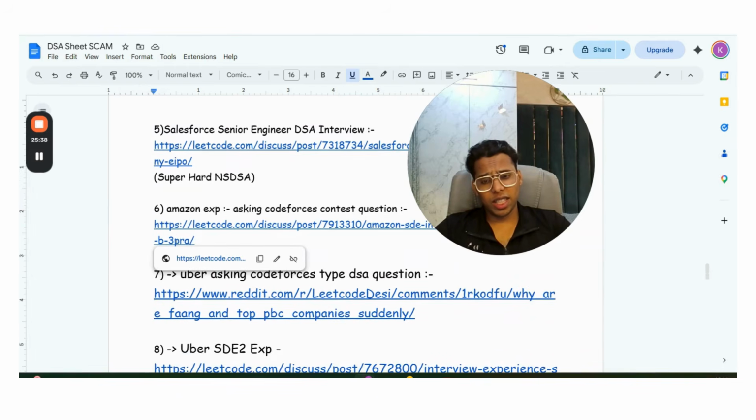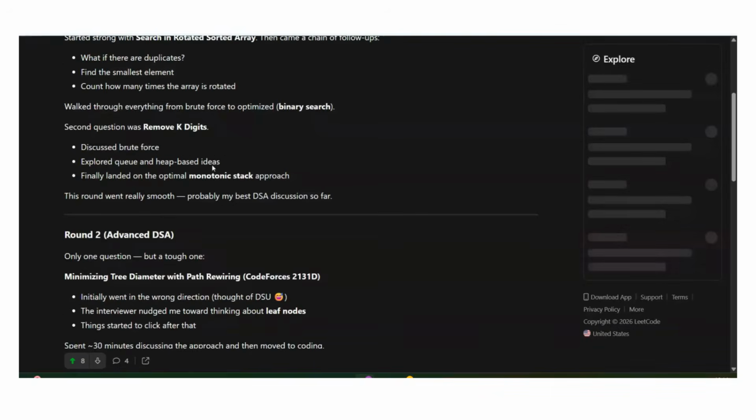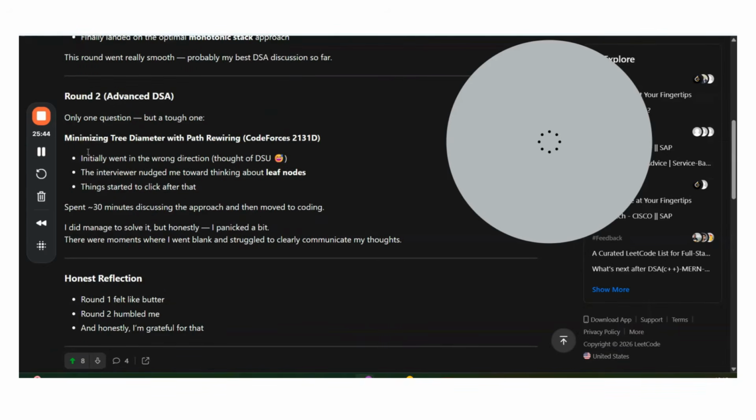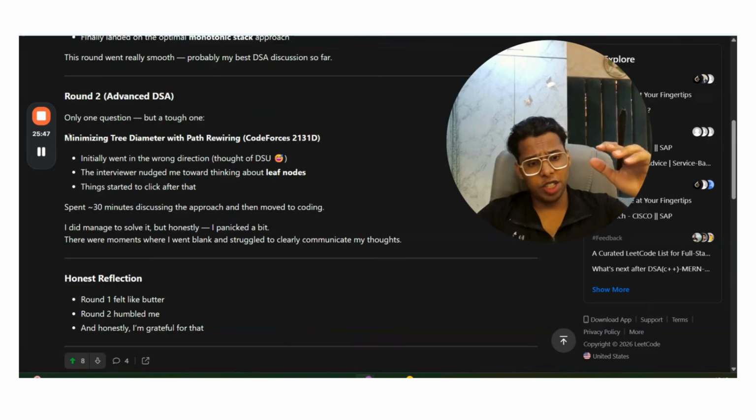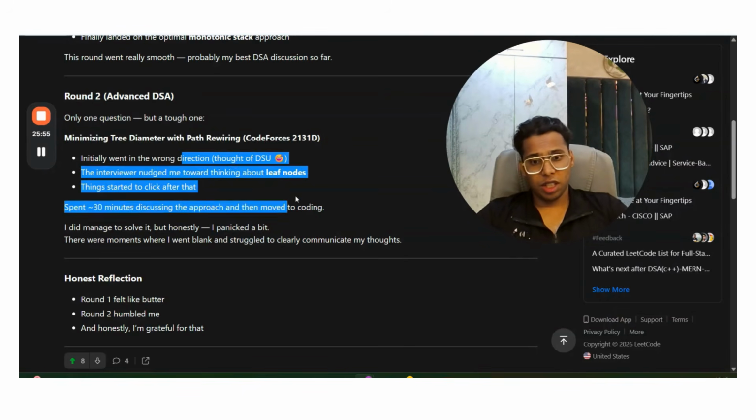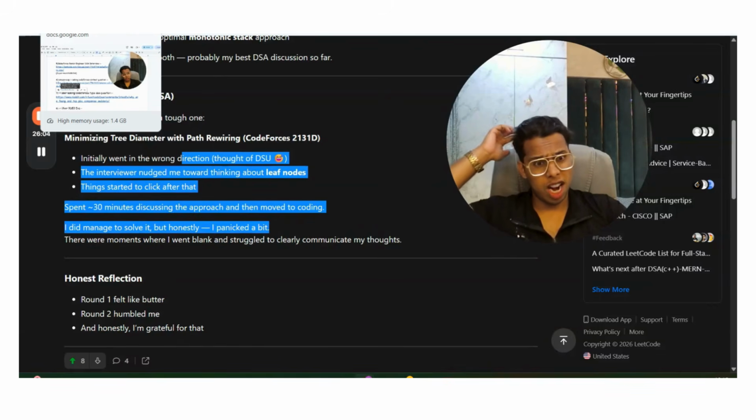Guys, Amazon is asking Codeforces competitive programming questions just for the SDE intern role. Standard DSA sheets teach you only binary trees, but Amazon asked a general tree question, Codeforces problem 2131D. A story-based hard problem. This is not available in any standard DSA sheet. Okay, you can see what level of preparation you need and how influencers are lying to you. Hopefully, this video will clear it up.